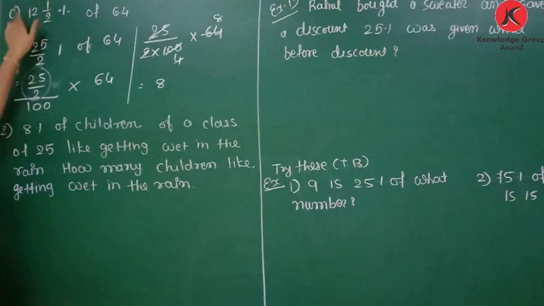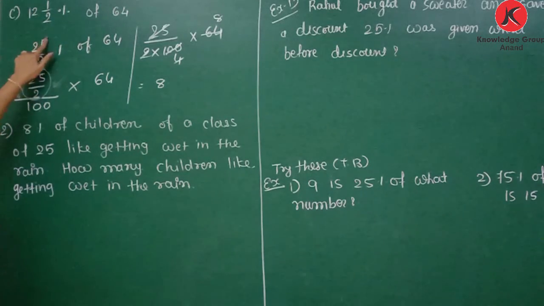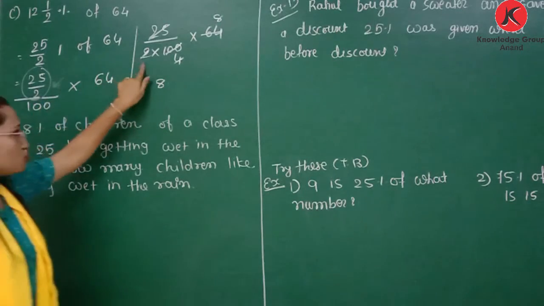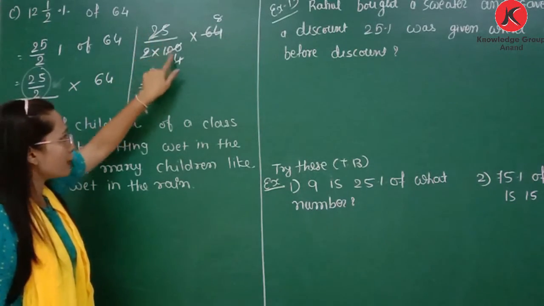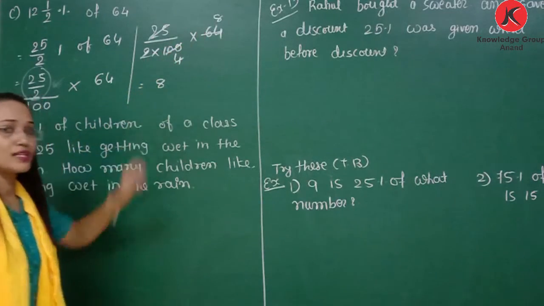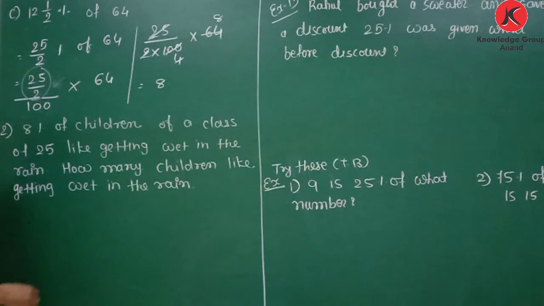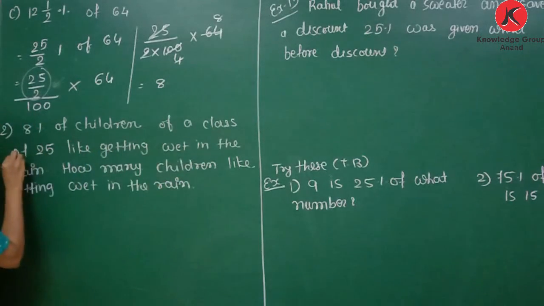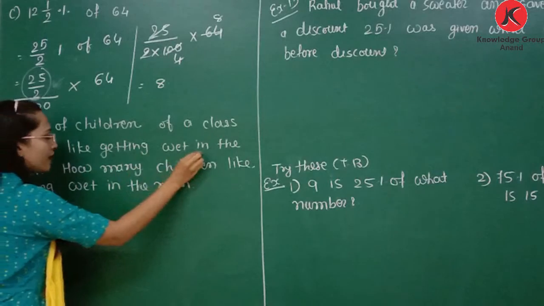First of all, convert this mixed fraction into improper. 12 2s are 24 plus 1, 25 by 2%. Now 25 by 2%, it means divide it by 100. Multiply 64. Now 2 will be in a multiplication of 100, so it is 2 multiply 100. 25 4s are 100, 4 2s are 8, 8 8s are 64. So answer is 8.